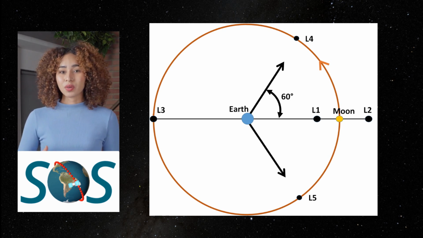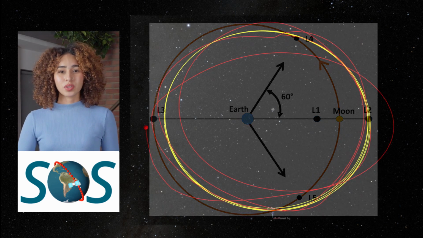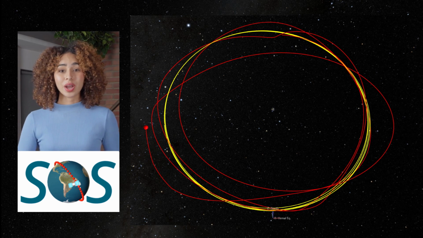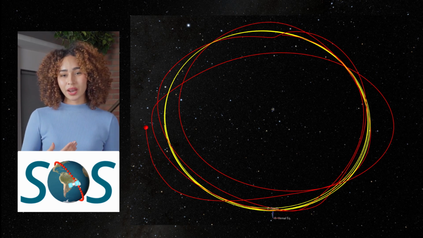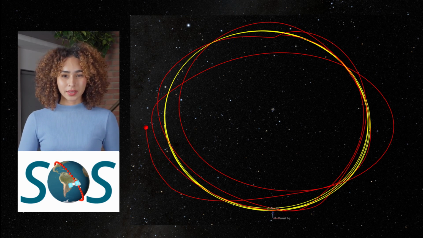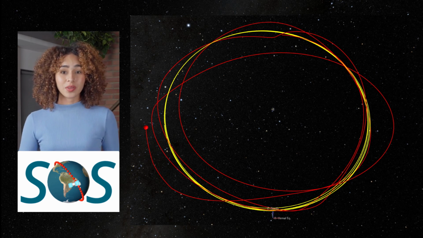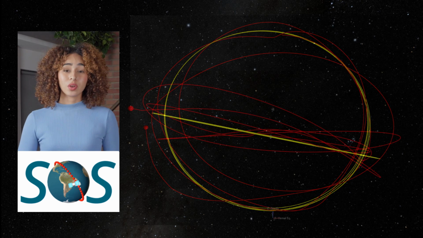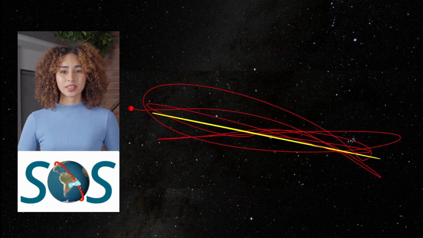A halo orbit around L2 can involve movement around the Moon and L1, resulting in a very complex orbit track that is more accurately described as a cislunar trajectory. I show a 99-day simulation for this type of trajectory in the following 2 images, where the spacecraft's orbit track is shown in red and the Moon's orbit track is shown in yellow. Earth is near the center of both images.